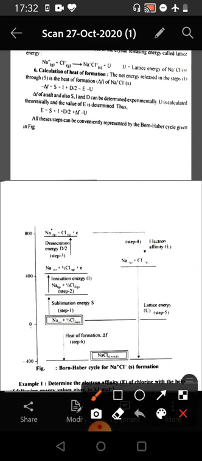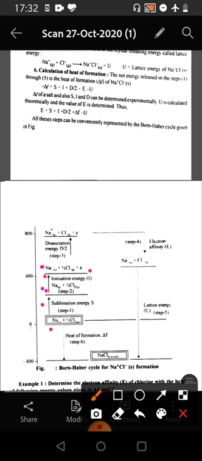So, we see that in this, the sodium solid absorbs sublimation energy and is converted into sodium gas atom. This sodium gas atom then absorbs ionization energy and gets converted into sodium ion.